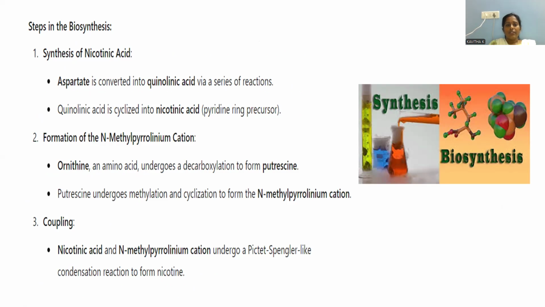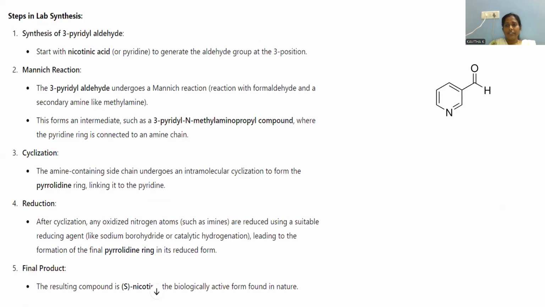Now we entered into another segment called laboratory method. So all these alkaloids, whatever extracted from the plants, we are searching for alternative synthesis in the laboratory as well. So that lab synthesis we will go with by taking 3-pyridyl aldehyde as a starting material. So this 3-pyridyl aldehyde taken as a starting material is further subjected to Mannich reaction, and cyclization is carried out, further reduction, and the final product will be achieved.